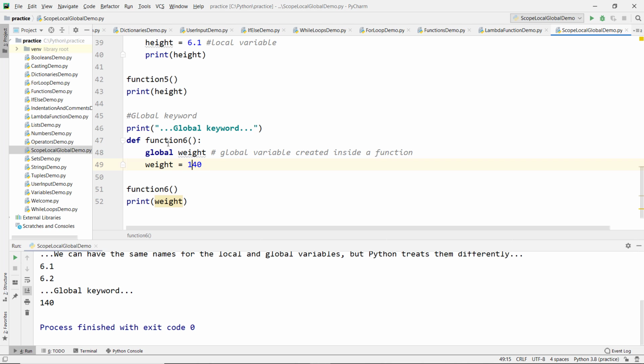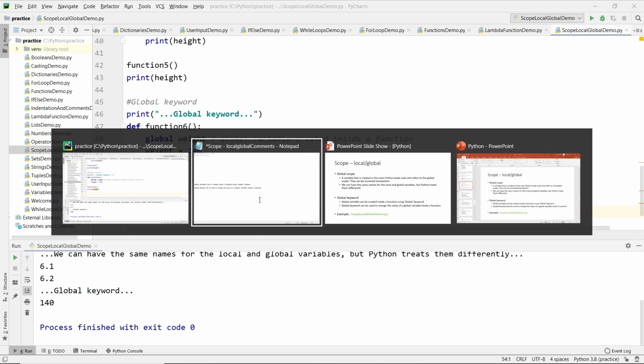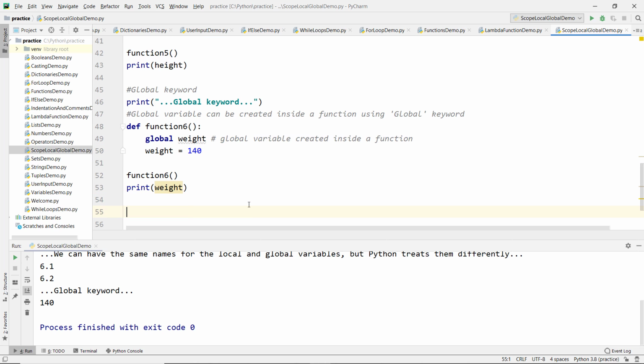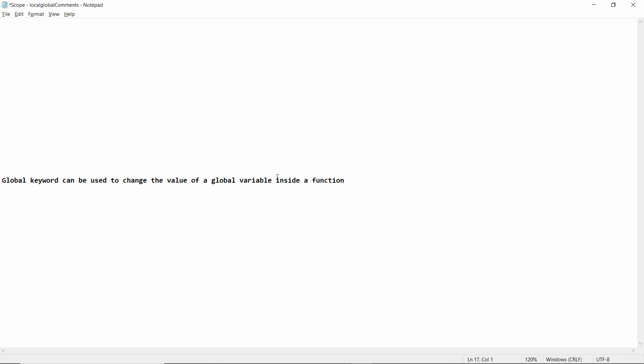So even though this is created inside a function, we made it a global variable by adding the keyword global to the weight variable, so we are able to access it outside function 6. Let's add the comment. A global variable can be created inside a function using the global keyword and can be accessed outside the function as well.